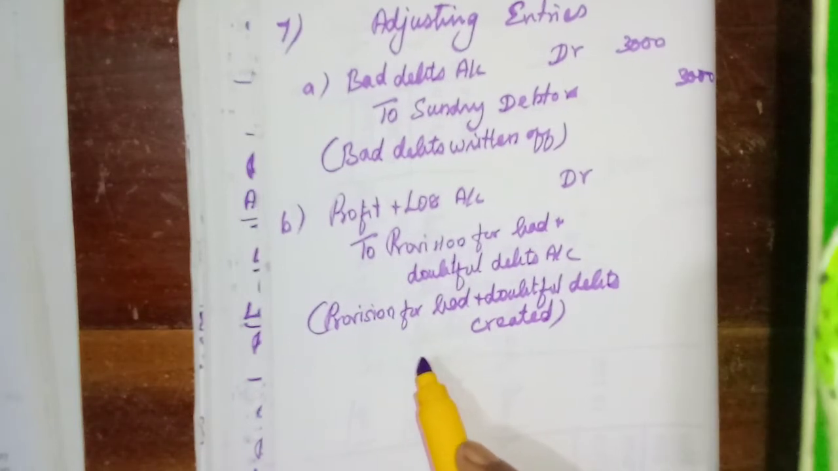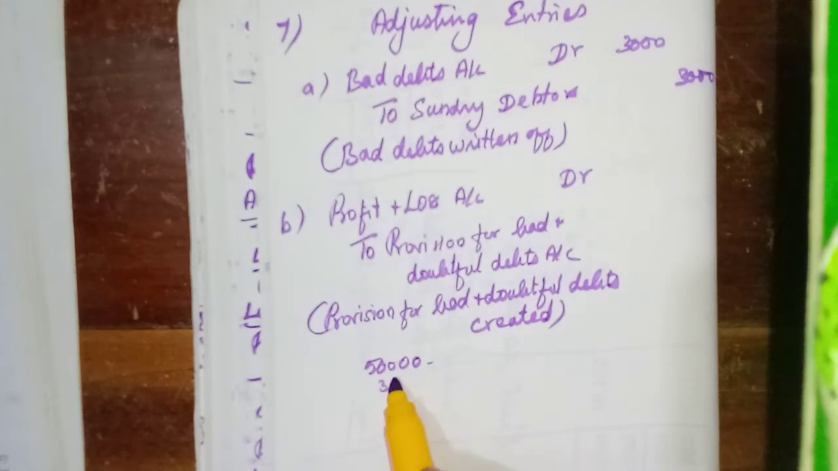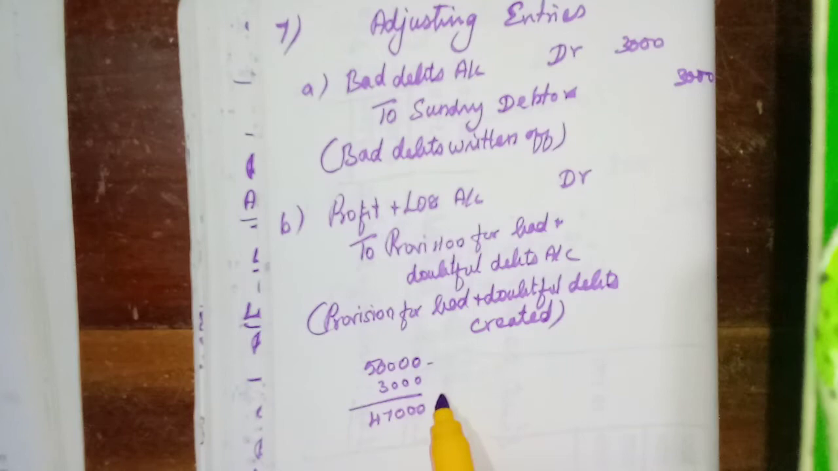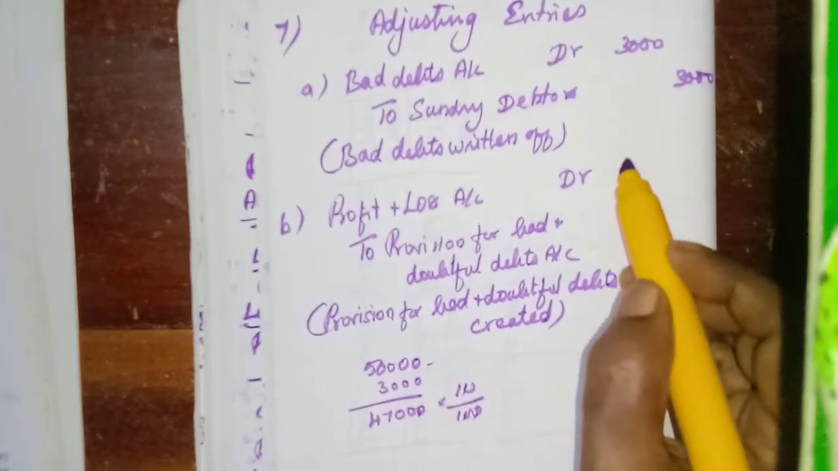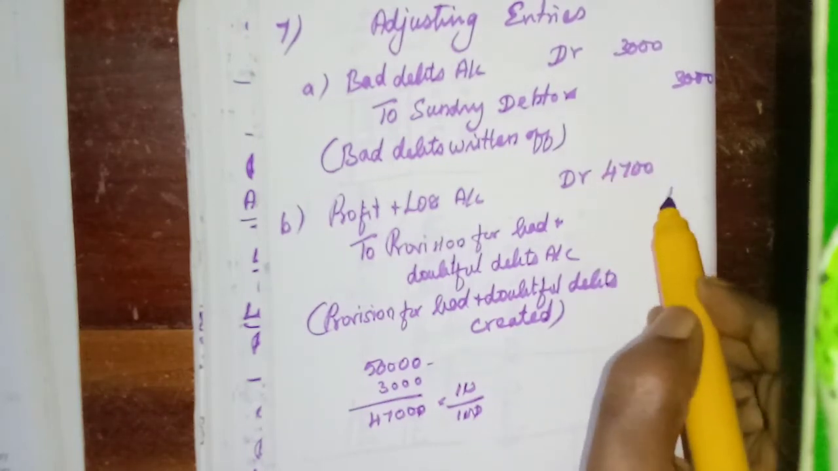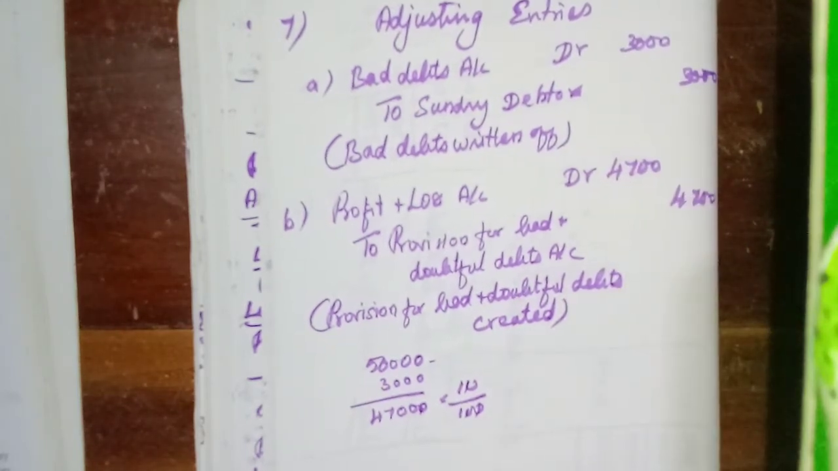Now we need to calculate, isn't it? First, from the sundry debtors 50,000, we need to reduce the additional bad debts 3,000. So we will get 47,000. In this 47,000, 10 percent, so we will get 4,700. Now we need to show this in the profit and loss account and the balance sheet. So first we will show it in the profit and loss account.